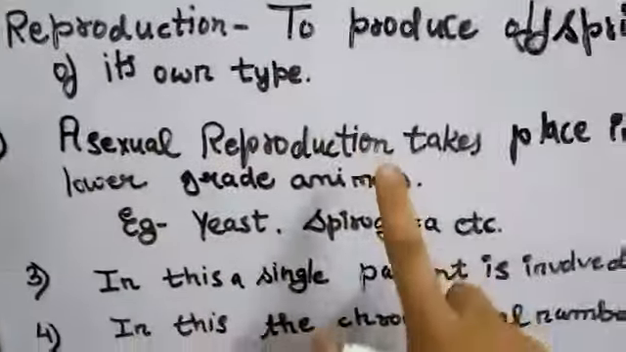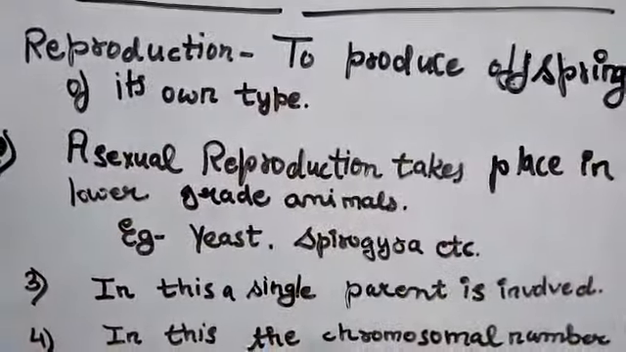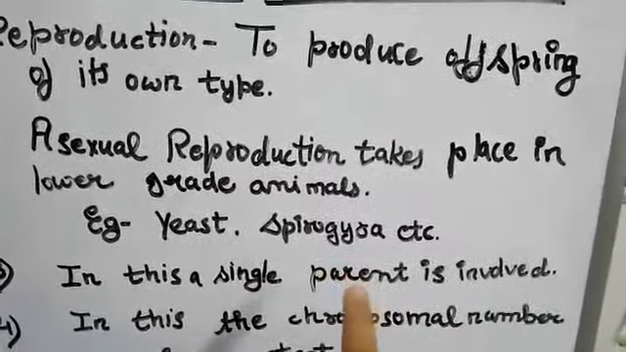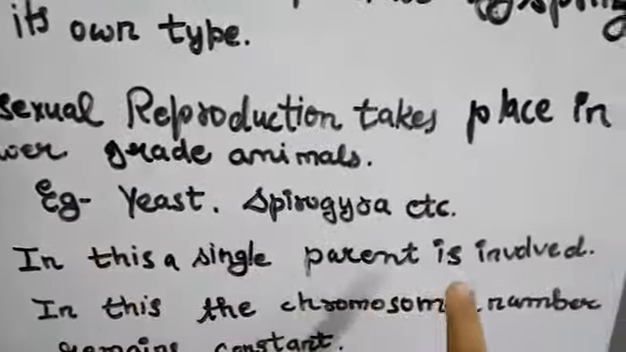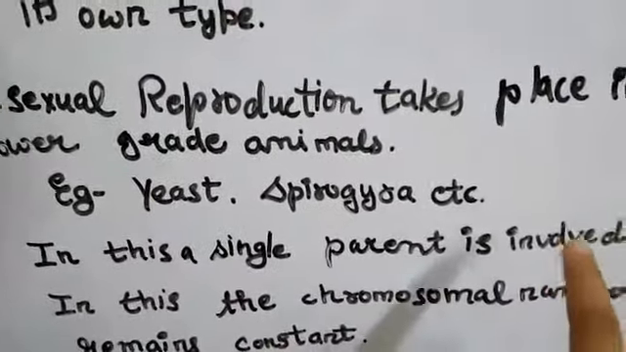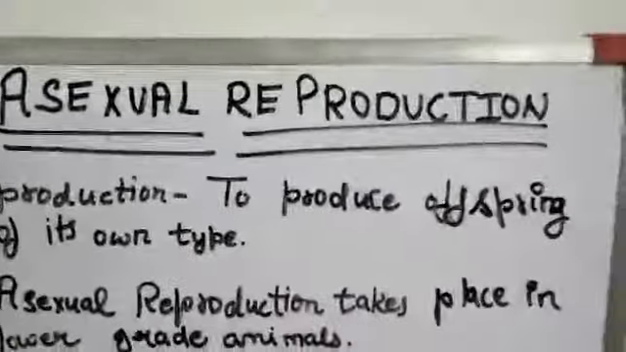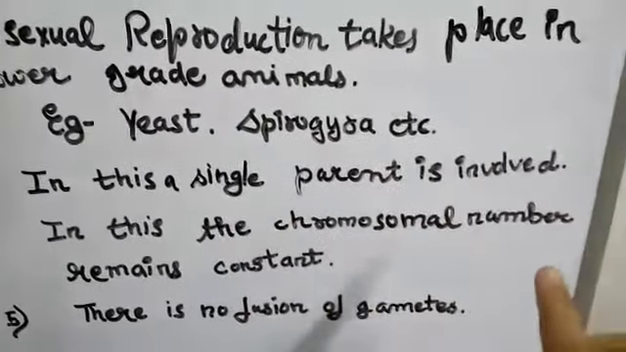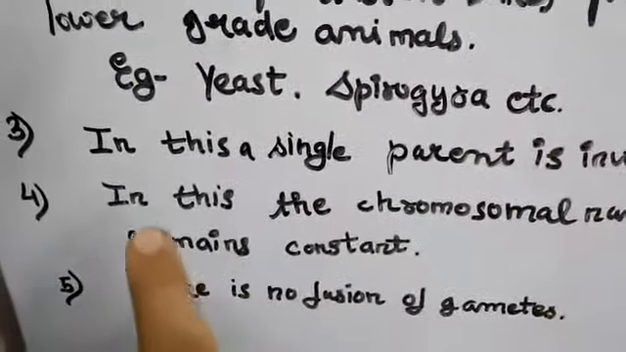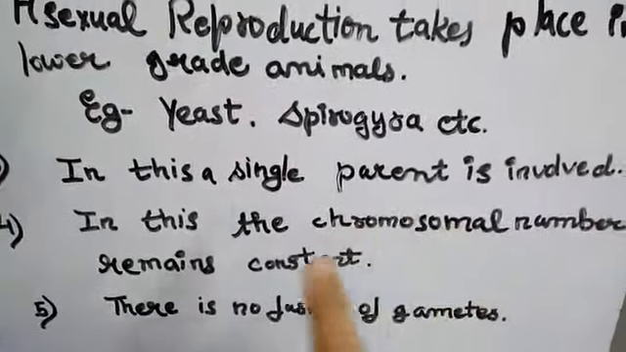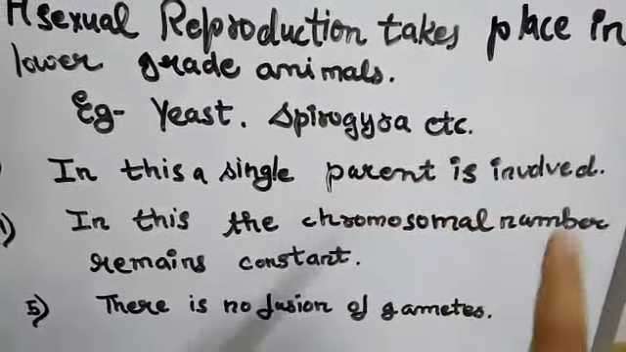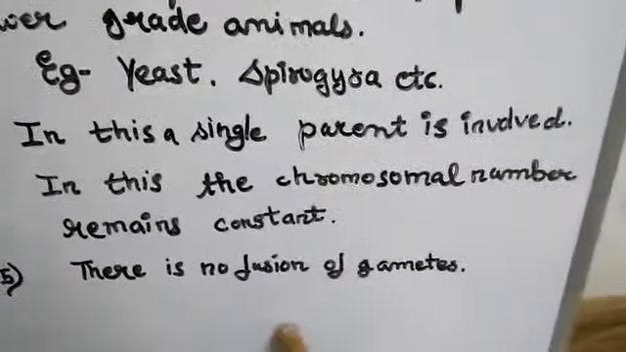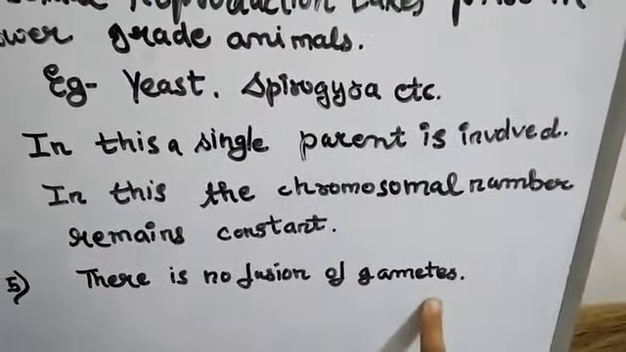Now, asexual reproduction takes place in lower grade animals, for example yeast, Spirogyra or other microorganisms. In this, a single parent is involved. In this, the chromosomal number remains constant. It means in asexual reproduction, the number of chromosomes always remains constant. There is no fusion of male or female gametes.